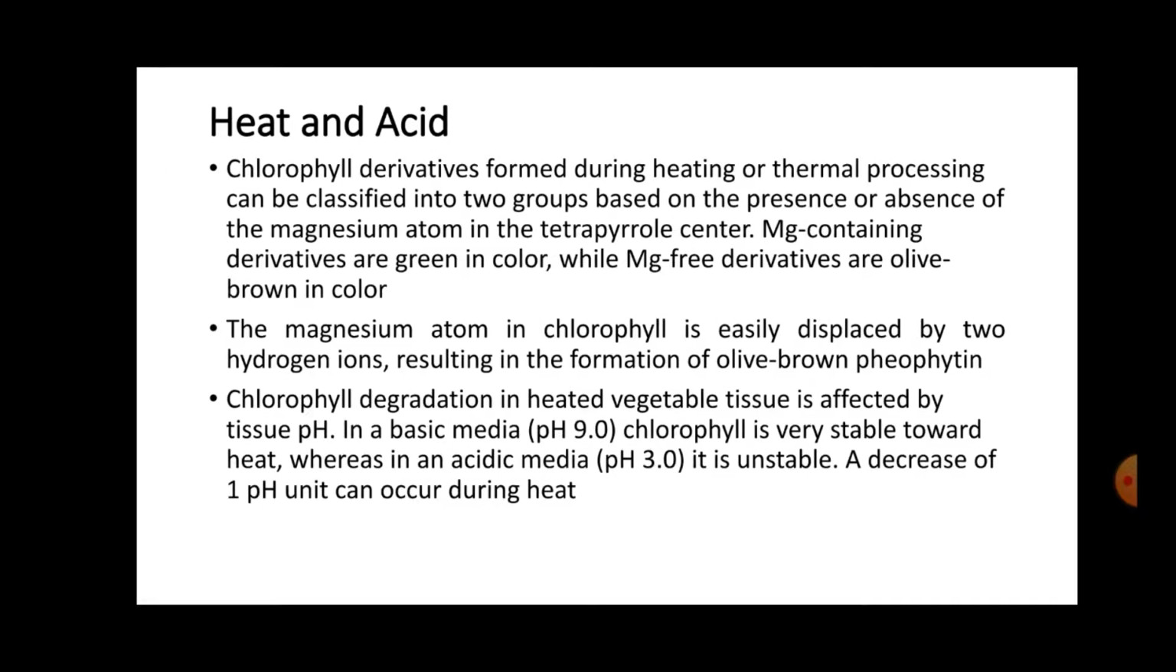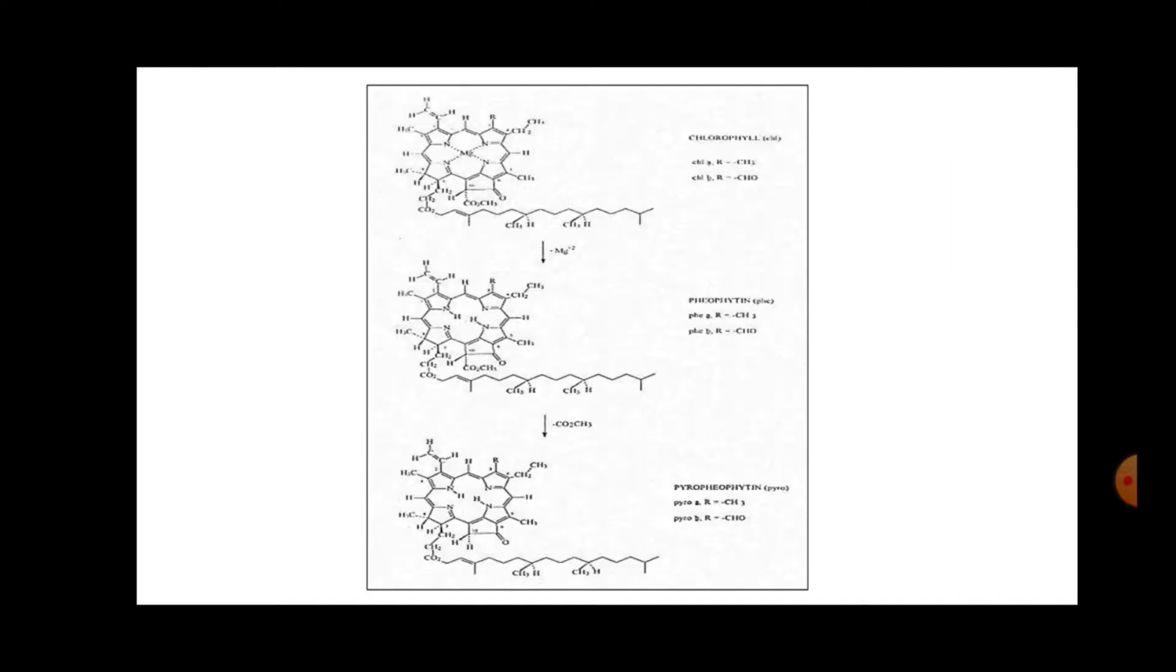So chlorophyll degradation in heated vegetable tissue is affected by pH also. In basic media, the chlorophyll is very stable, whereas in acidic medium it is unstable. Here the structures are given of chlorophyll, pheophytin and pyropheophytin.